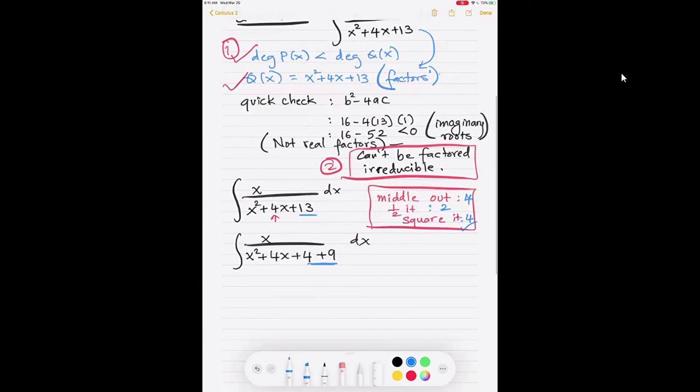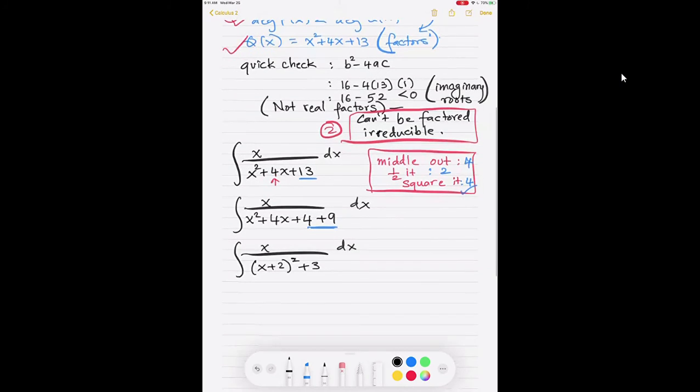Okay, so here we go then. So you have x over x plus 2 squared plus 3 dx. And my question to you, can you take it from here, or should we do it all the way? And that's for all of you. Should we just finish it? Okay, Nera, thank you for answering. So let's do it. So now we are here. Sorry, this should be a 9. I'm sorry, I'm ahead of myself.